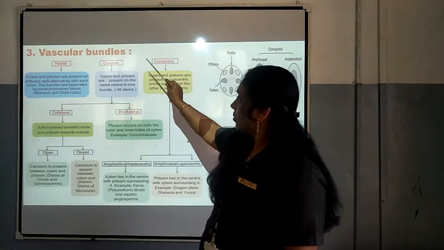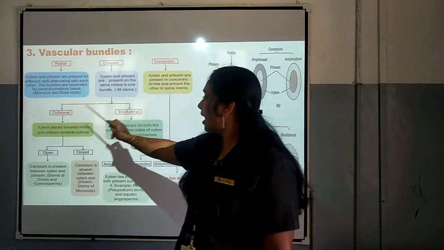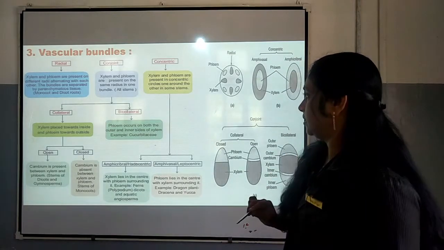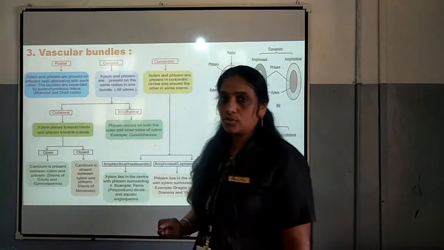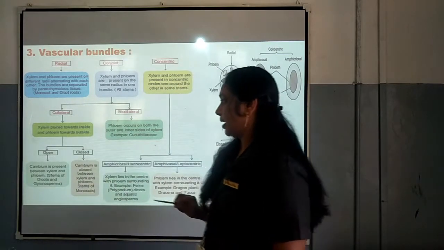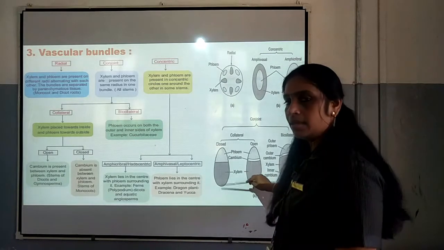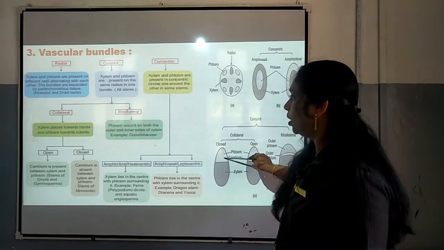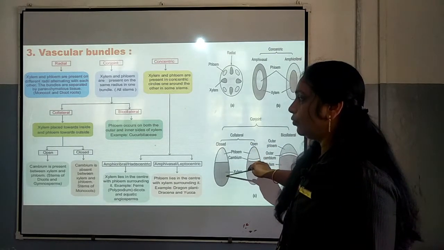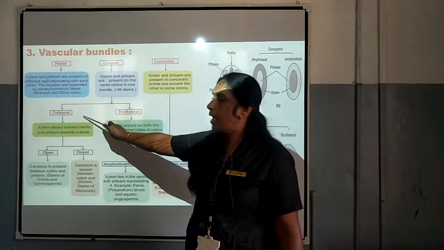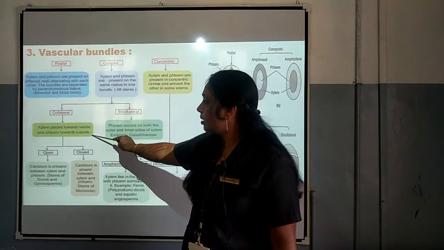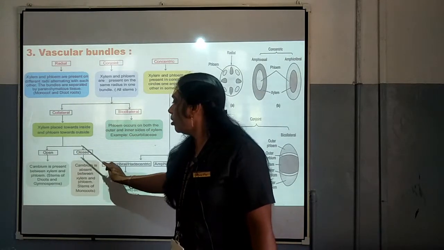Now, in the case of conjoint vascular bundle, we can see again two types, collateral and bicollateral. In the case of collateral vascular bundle, xylem is towards the inside and phloem towards the outside. This arrangement of xylem and phloem comes under the collateral type of vascular bundle, and in the collateral type we can say it may be open or closed.